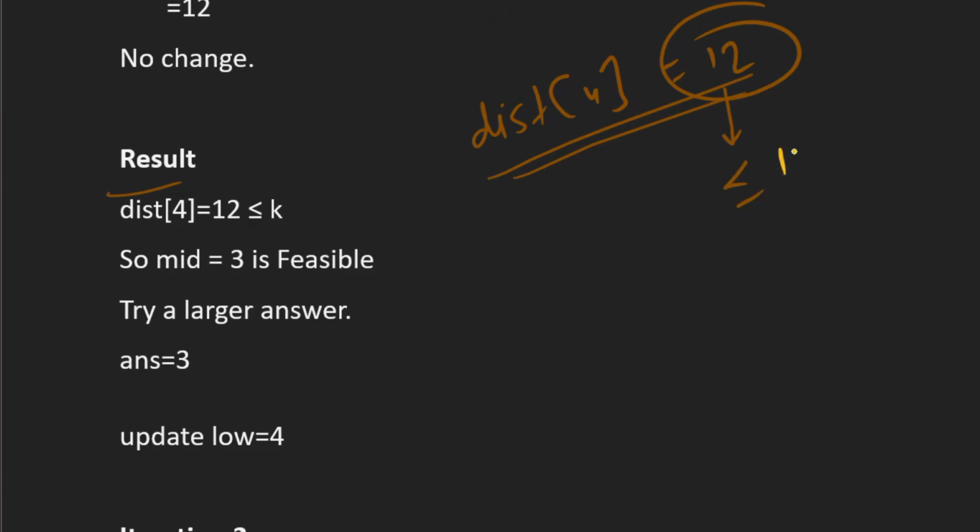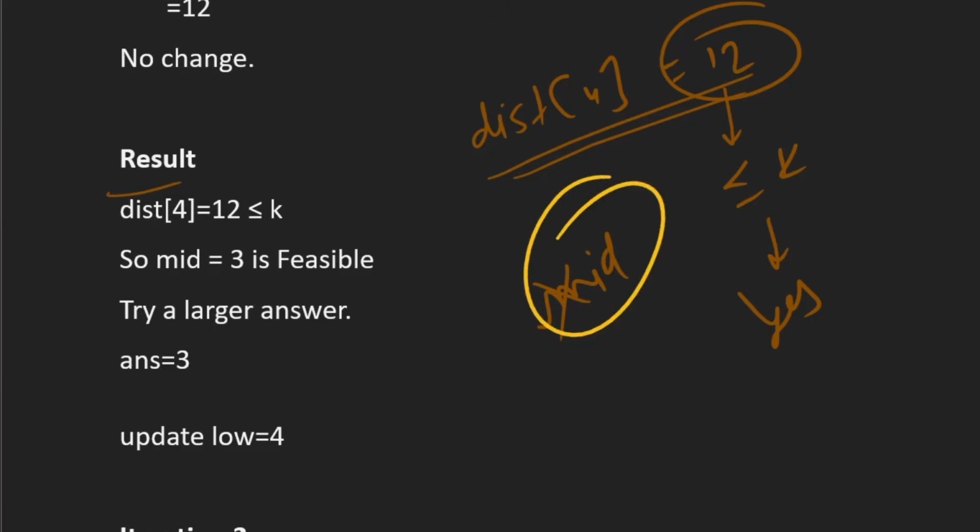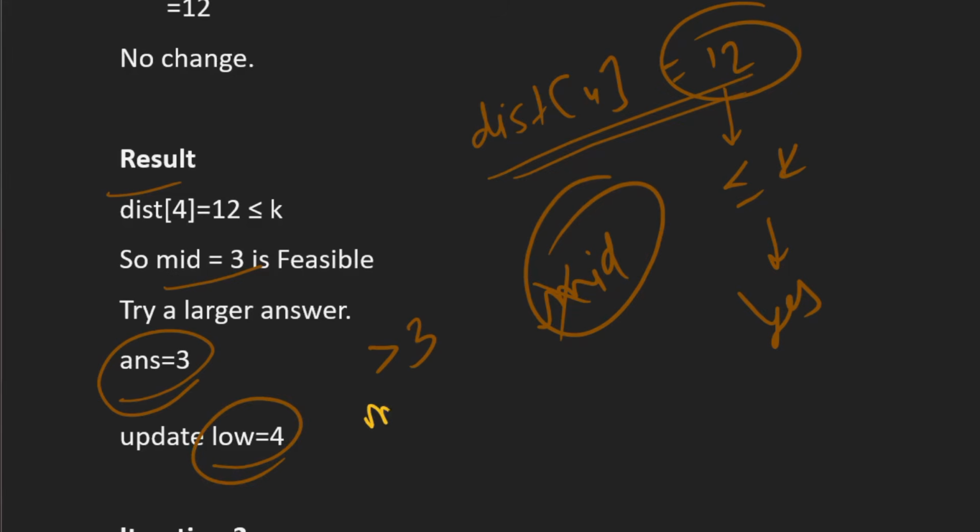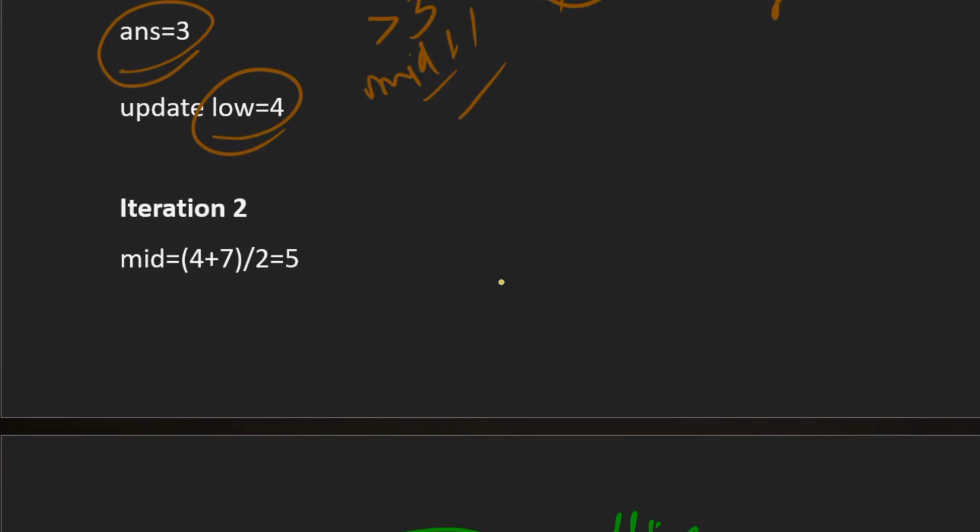So is it less than or equal to k? Yes. That means the current x, or current mid value that we have taken, is feasible. So the mid value is 3. 3 is feasible, so we have updated our answer to 3. Now we'll try for values greater than 3. So we update our low value to mid plus 1, so our low will become 4. Right, so now our low is 4, and our high is equal to 7. So our mid value is 5.